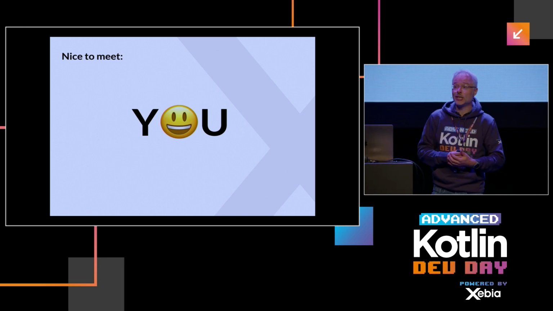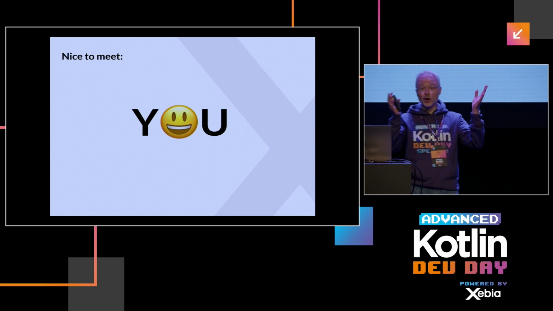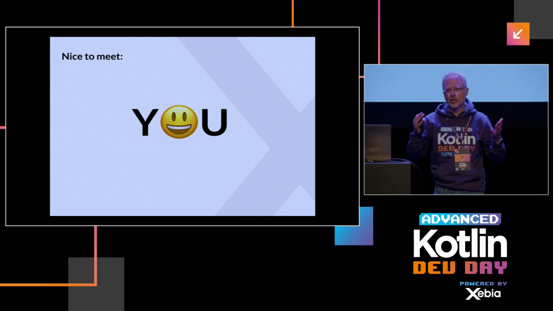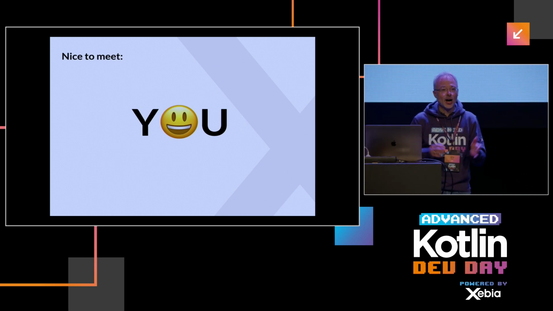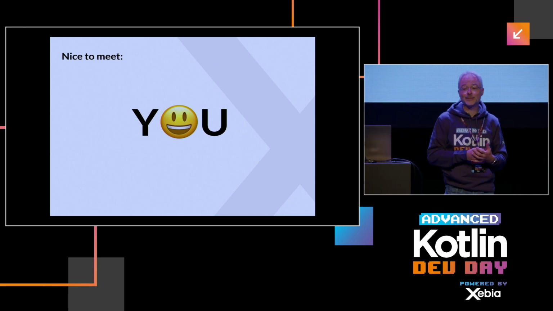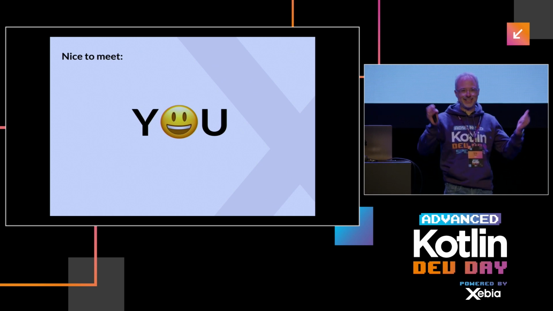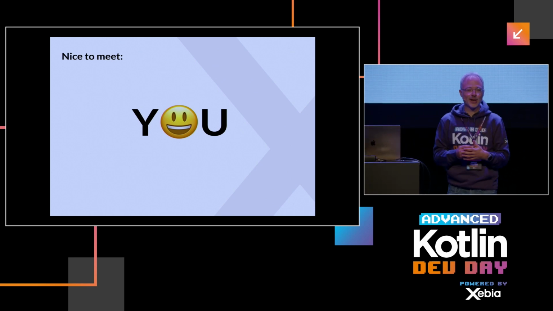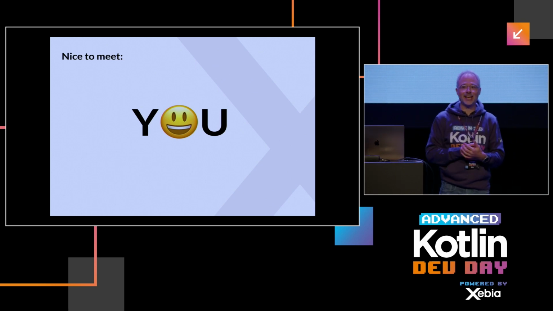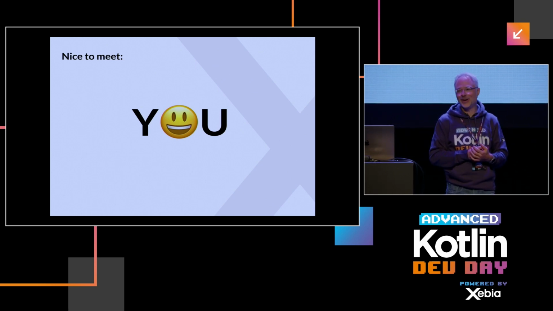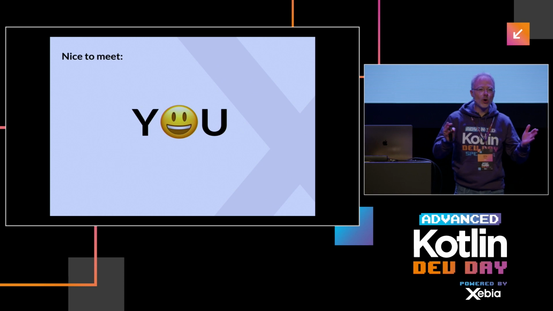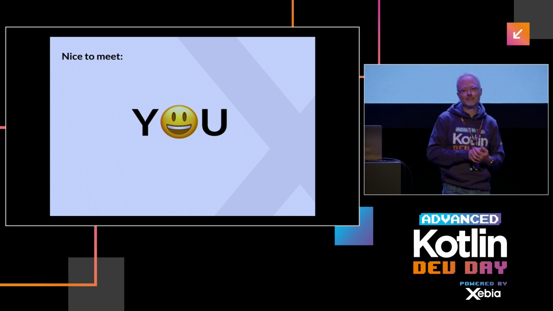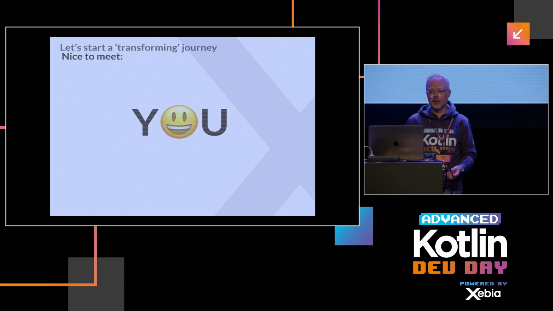I would also like to know a little bit more about you. So who of you considers himself an intermediate or advanced Kotlin developer? Okay, so this is what I would have expected, more than half. That's great. Who of you has heard the word monads? That's even more, that's great. Also, if you're not an intermediate or advanced developer, you've heard of the word monad. Who knows exactly what a monad is? That's definitely a lot less, which I also would have expected. And who of you wants to know more about functional programming? That's good, that's good. So most probably there is something interesting in it.